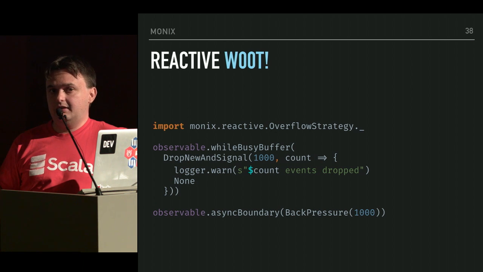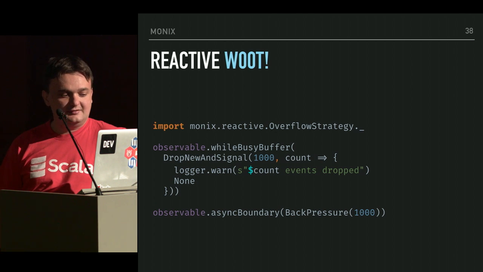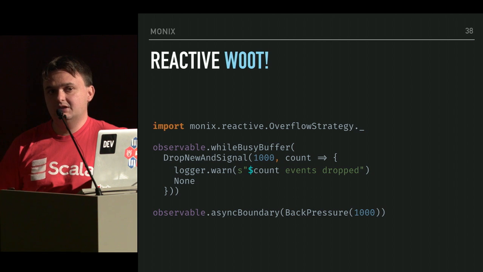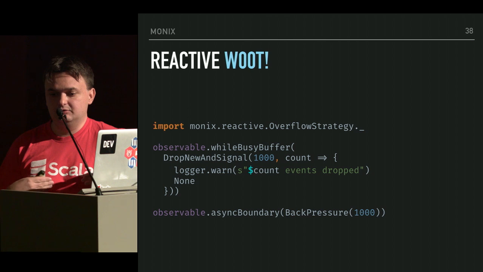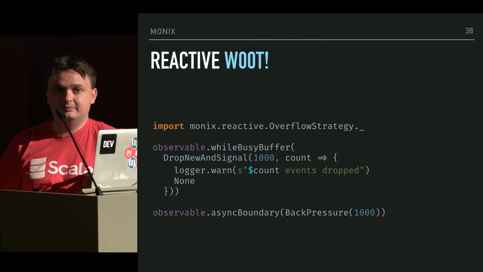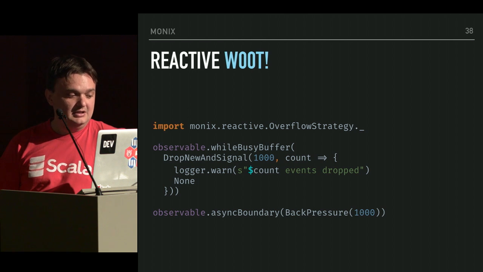And another thing that observable does really well is buffering, because sometimes you can't control the source of the data. For example, in user interface, you can't back pressure the user to not move the mouse or to press the keyboard.